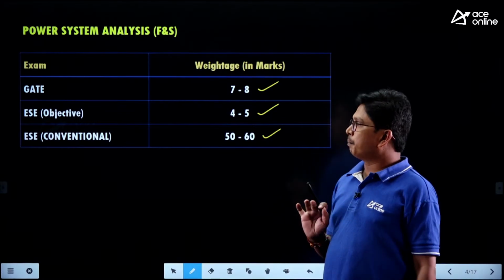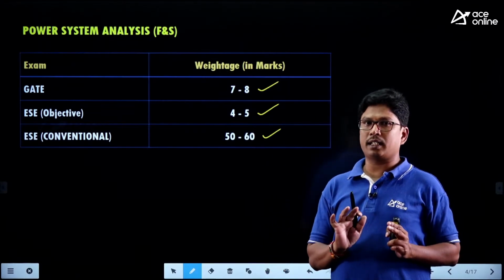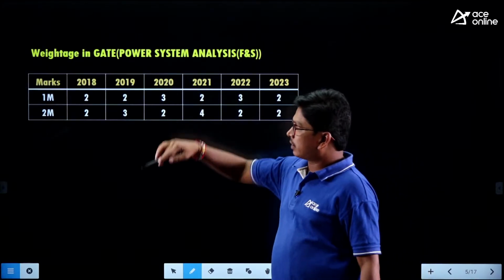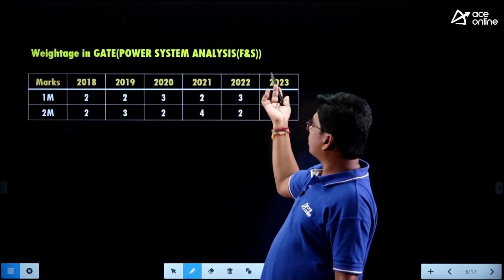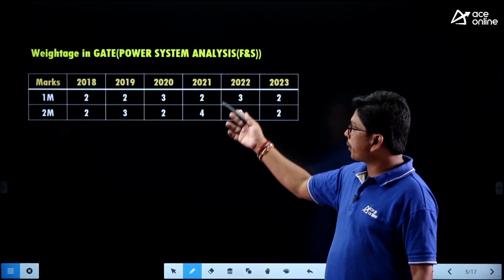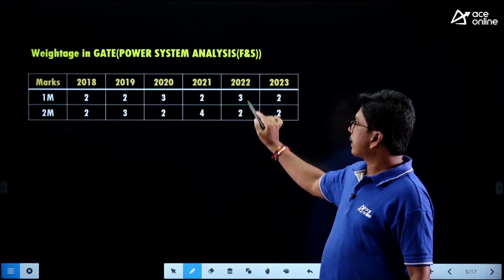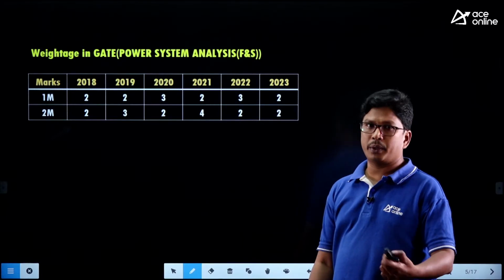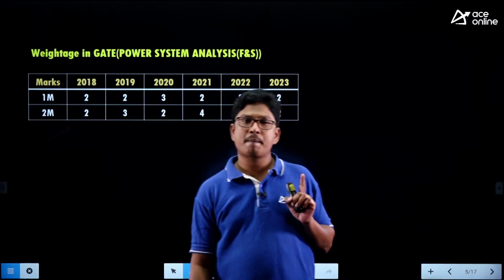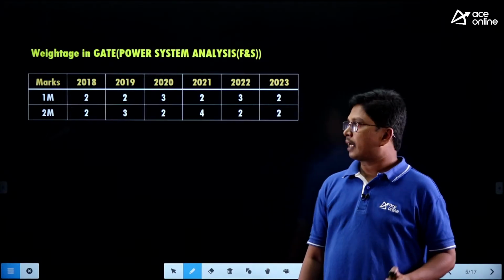Power system analysis means we are going to cover fault analysis, load flow analysis, and power system stability analysis completely. Now coming to the weightage year-wise, 2018, 19, 20, 21, 22, 23. Every year we have 2 marks questions. In 2021 we got four 2-marks questions. So at least we are getting 6 marks here, 7 marks here, 10 marks here, like that. In the complete power system subject, power system analysis is the major important part. So you have to start your subject preparation with power system analysis.